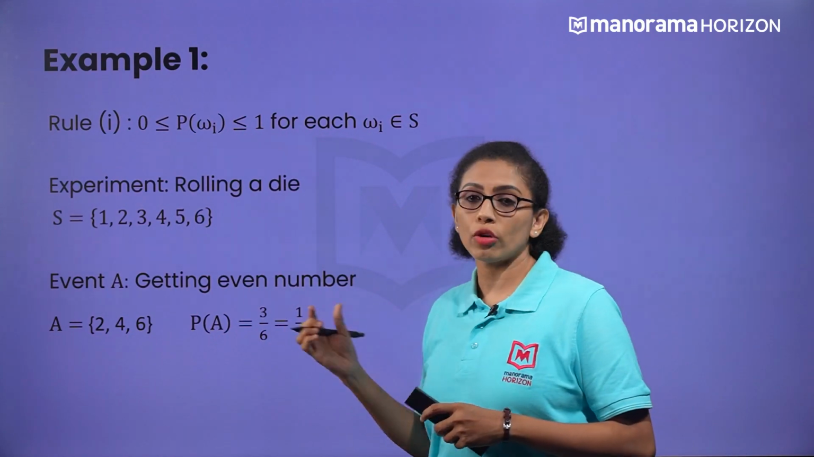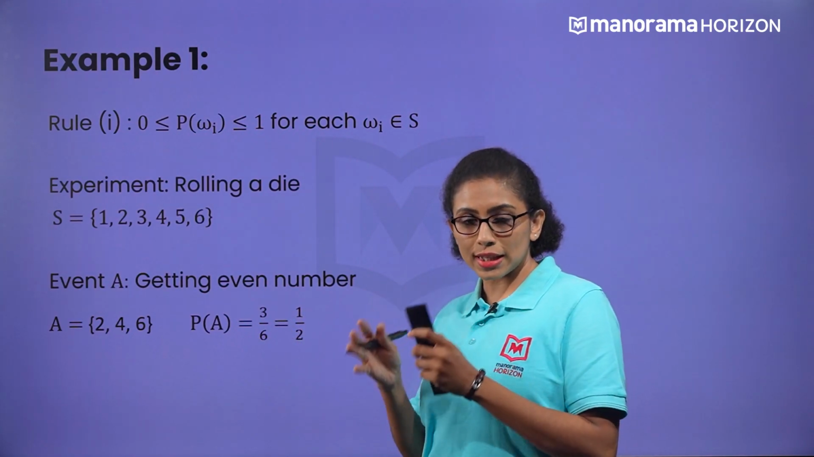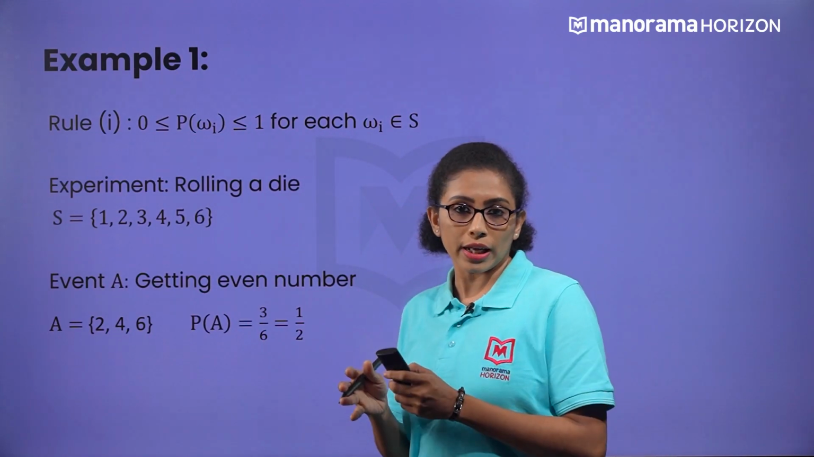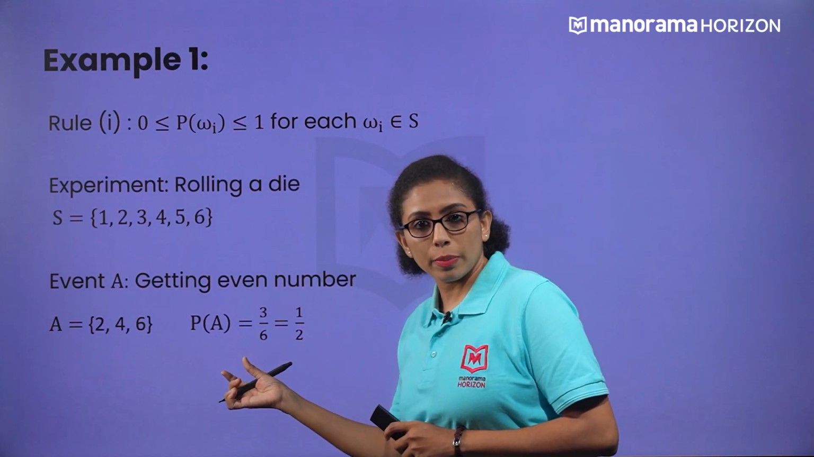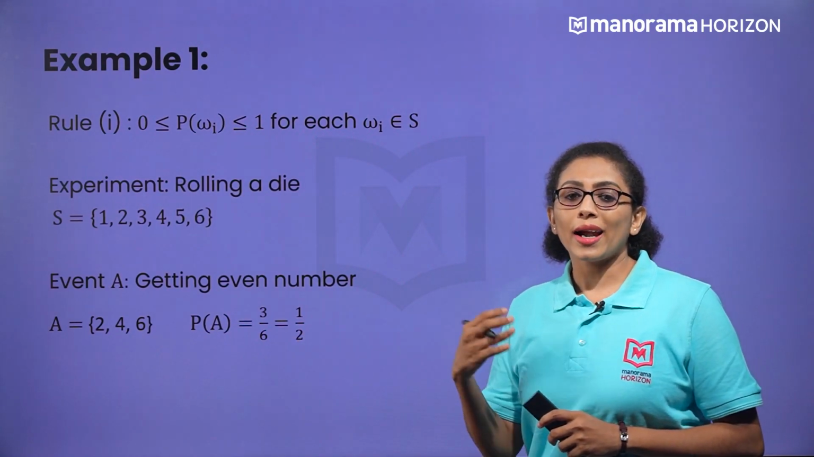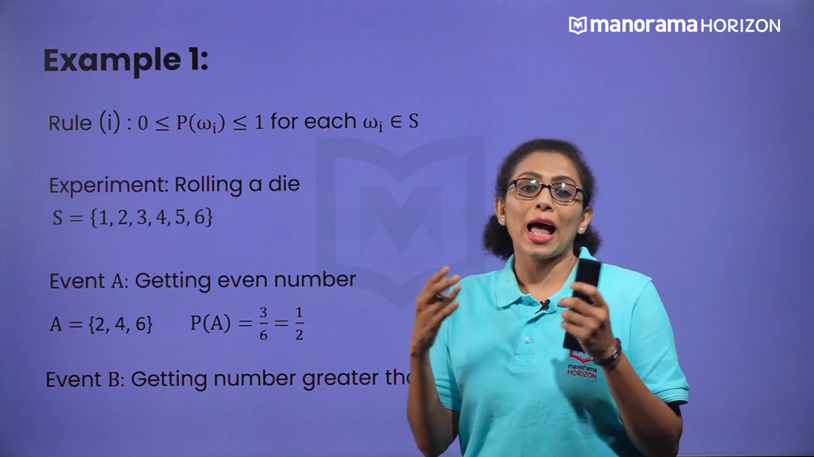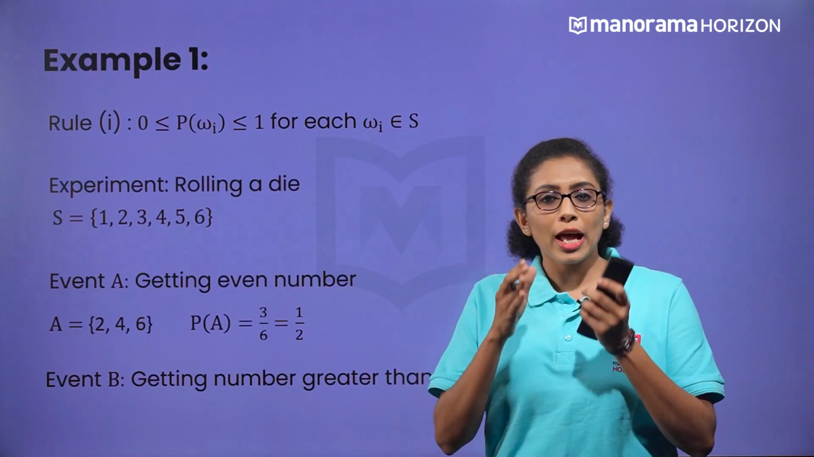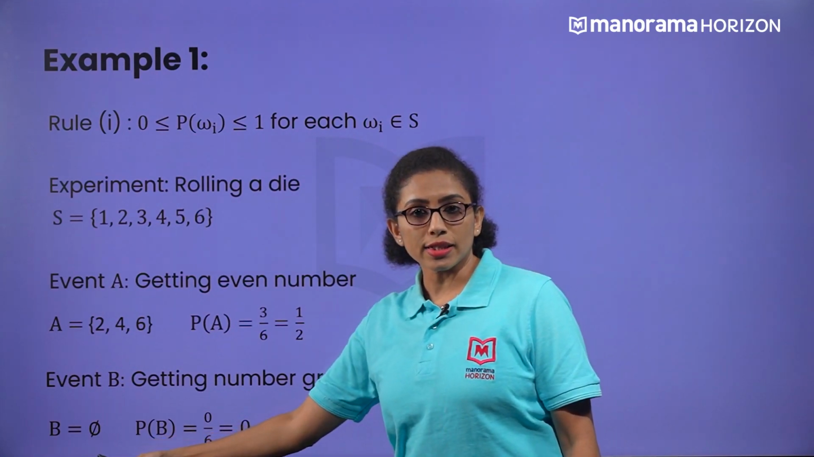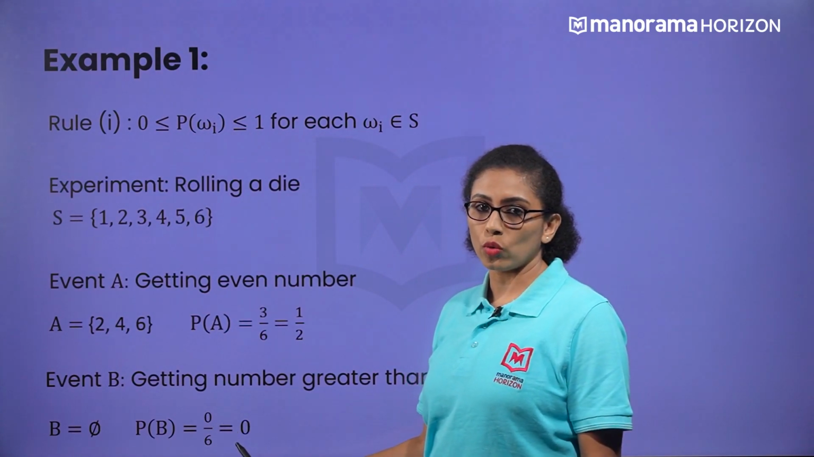Now, let us find the probability of A, which will be equal to the number of favorable outcomes divided by the total number of outcomes. In this experiment, we have 6 total outcomes, and for this event, the number of favorable outcomes is 3. So, the probability of this event will be 3 by 6, which is equal to 1 by 2. Similarly, consider another event, getting a number greater than 6. In this case, we don't have any outcomes for this event, because in this experiment we have values only up to 6. So, B is a null set, and the probability of B we can write as 0 by 6, which is equal to 0.